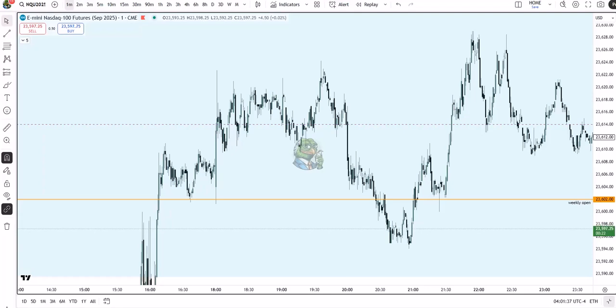If you're trading the indices, it's important to understand that the US indices are going to move the most during the New York session, and the highest probability setups are going to be formed in the New York session. Now, that doesn't mean that you will not be able to identify setups during the London session or during what we refer to as the overnight session, which is basically the Asia session. It's referred to as the overnight session because Asia in the US is in the nighttime, starts at 7 p.m. and goes to 11 p.m.